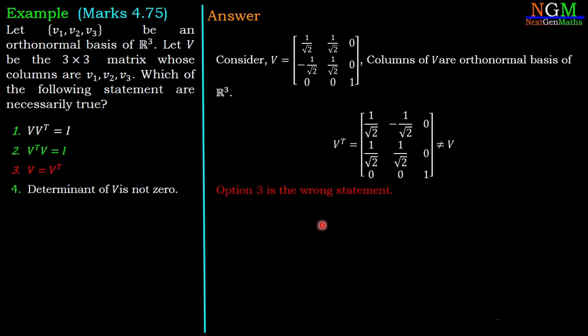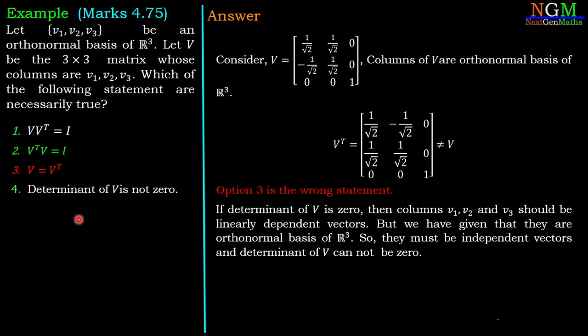Now we are going to check option number 4, which is about the determinant of V is not 0. Suppose the determinant of V is 0, then the column vectors V1, V2, V3 should be linearly dependent vectors. But we are given that they are an orthogonal basis of R3.